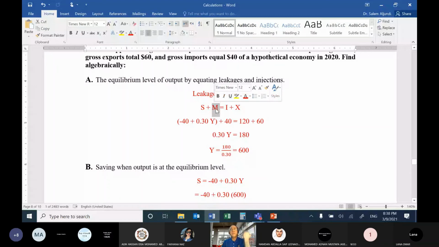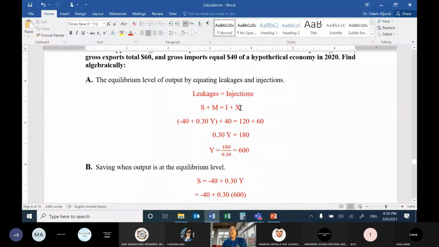Why? Because it is part of our income that doesn't go directly to purchase goods produced domestically. It's gone abroad. While investment is injection. Why? Money spent by the business sector to purchase machines or housing units produced domestically. Export is spending by the international sector to purchase goods produced domestically.